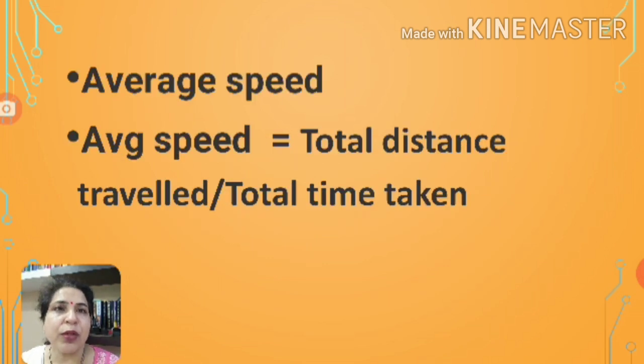But for the whole journey, the speed is not constant. Suppose we are moving from our home to our school. Here the speed is changing from time to time. So here we need to define an average speed. Average speed is total distance traveled divided by total time taken.